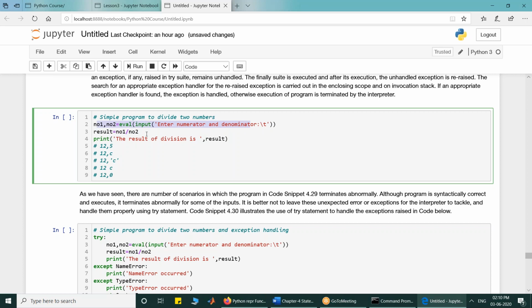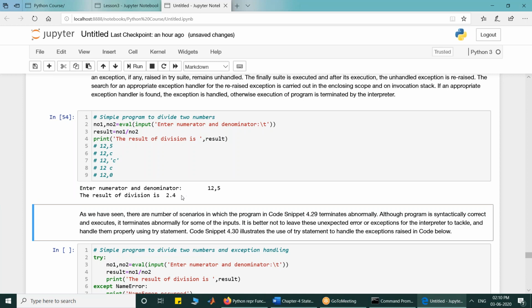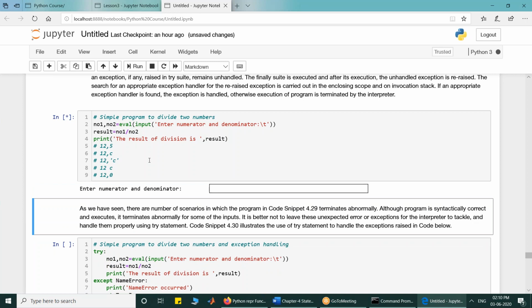Number 1 comma number 2, enter numerator and denominator. I want to divide two numbers and I want to get the result. I execute it. Say one of you entered 12,5. So the program worked fine and it gave me 2.4. That means the program does not have any parsing error as such, because if it would have any parsing error, your interpreter would have caught it and resulted in error.